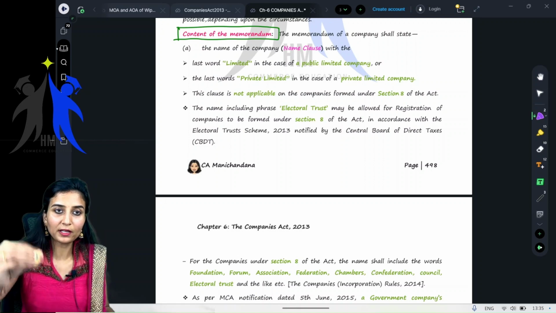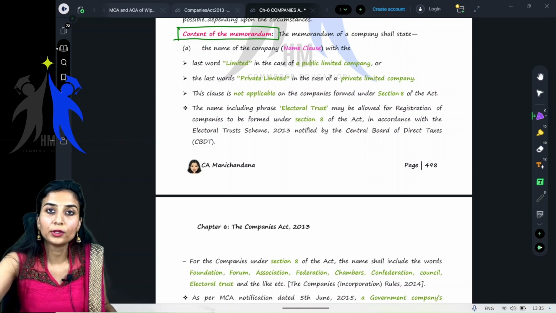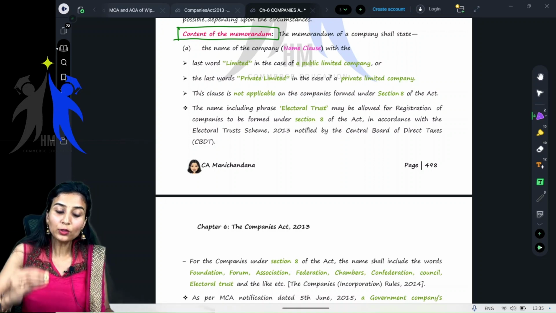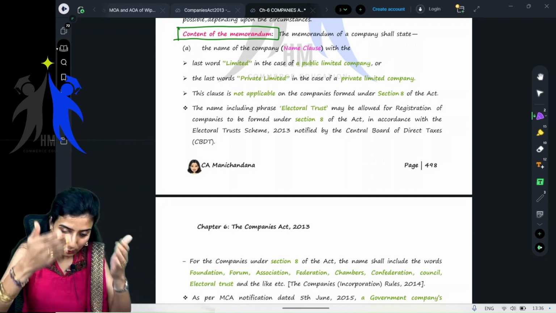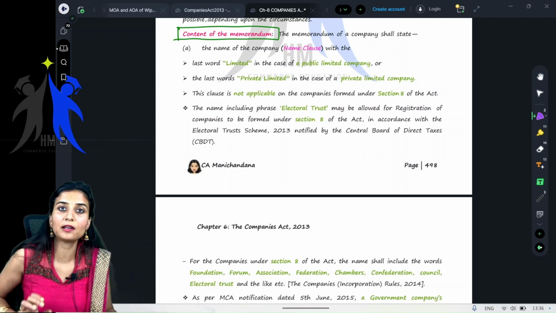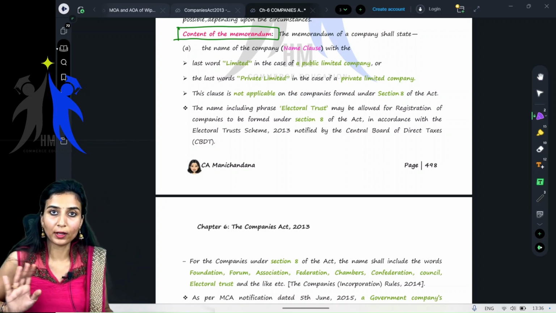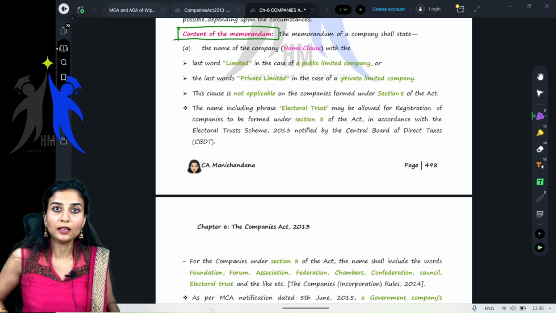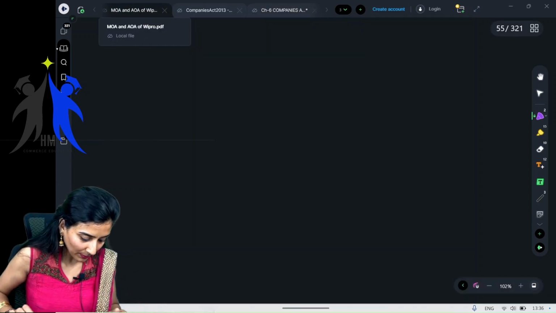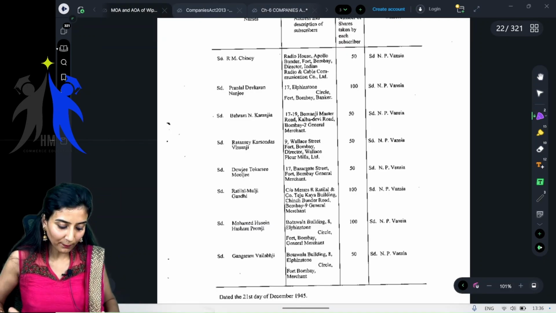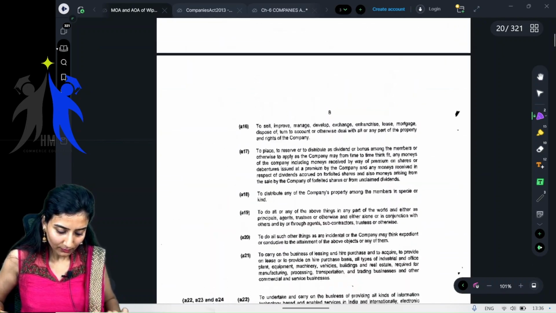When a company is being formed, when it has to get registered, say, for example, you have become a chartered accountant, and a person comes to you, he wants to start a company. You yourself have to sit down and do this memorandum of association for that particular person to incorporate a company for him. Getting it? So everything is practical. I'll show you the memorandum of Wipro. Do you know Wipro, a company, right?